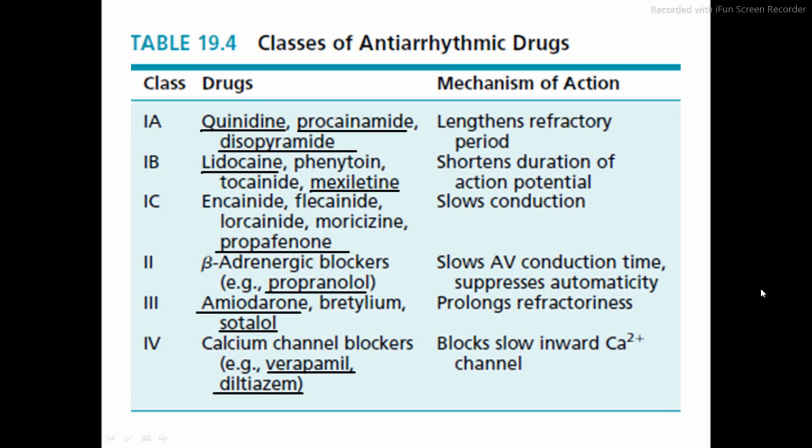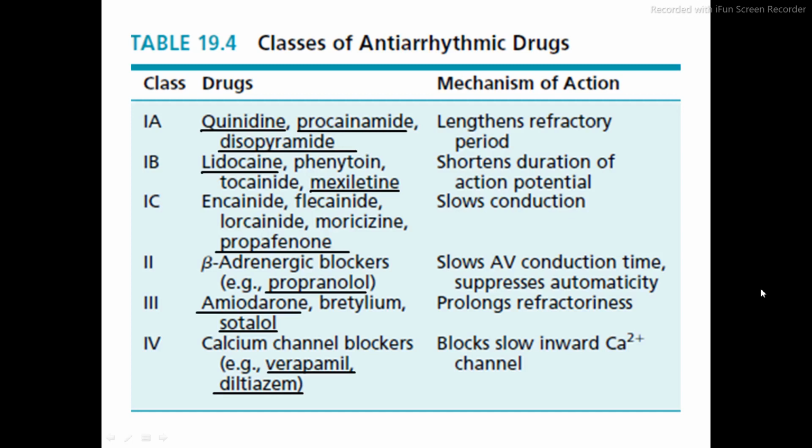So in our syllabus जो भी ड्रग है अंडरलाइन किए हुए तो वो अपने सिलेबस में है. ओके, तो क्लास 1A में क्यूनिडिन, प्रोकेनामाइड and the disopyramide. The mechanism of action of this drug is they lengthen the refractory period.